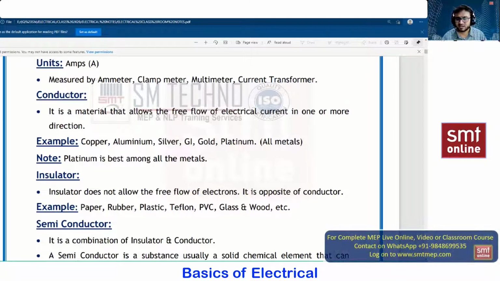GI, nothing but galvanized iron, we can use for earthing and for lightning arresters, but it is not recommended because the efficiency is very low when compared to copper and aluminum. So in short, all the metals are conductors. Out of all the metals, which metal gives you 100% efficiency? Platinum. But we cannot go with platinum for house wiring. It's very expensive, more than gold. So we go with copper, or for the transmission side, we go with aluminum.